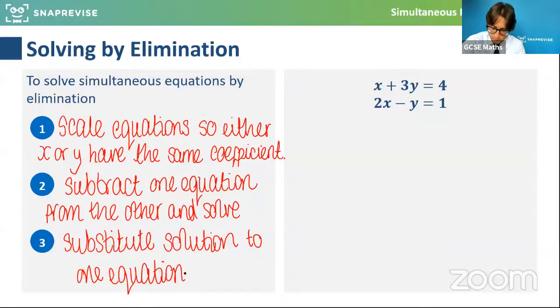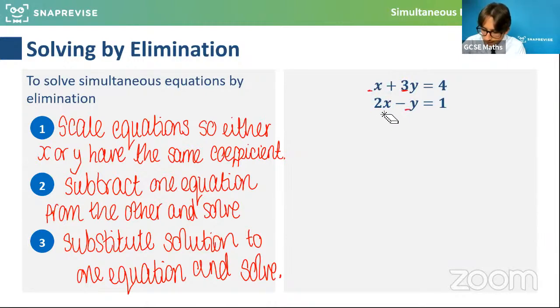We'll go through this example. And well done if you've done it. No worries. Welcome if you've just joined. I'm just going through the second method that we're looking at for simultaneous equations, which is solving by elimination. So far we've covered how to do simultaneous equations by substitution. This method is by elimination, which I'm going to go through now. So these are the steps. And what we do is we want one of the coefficients of either x or y to be the same.